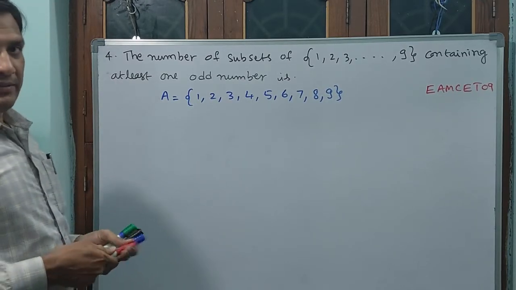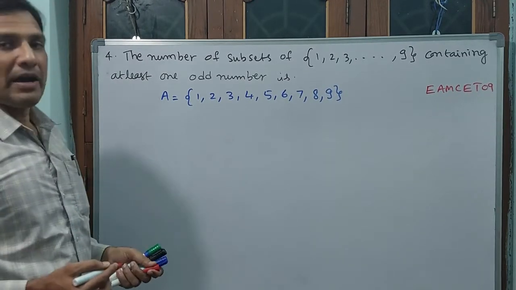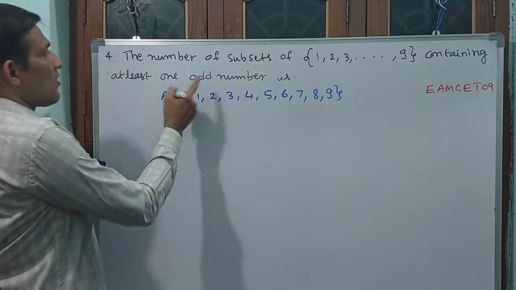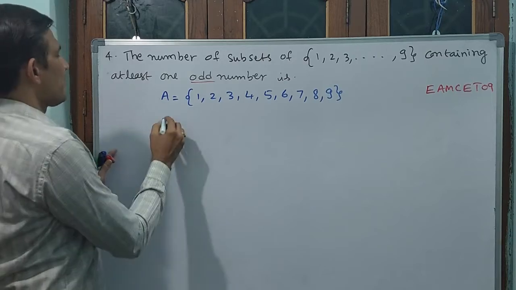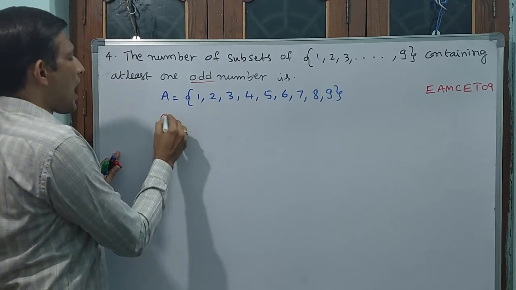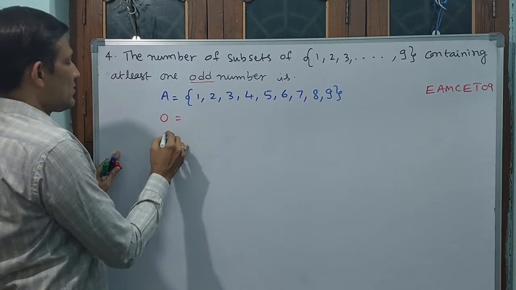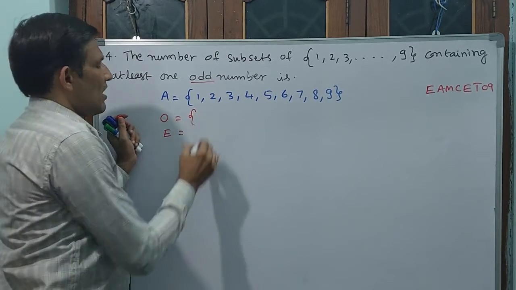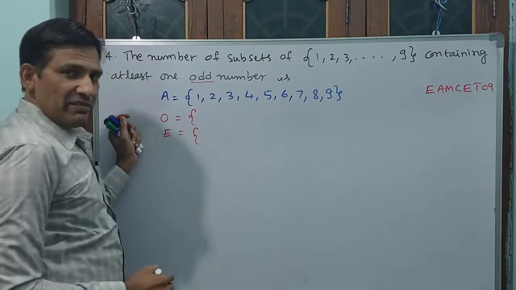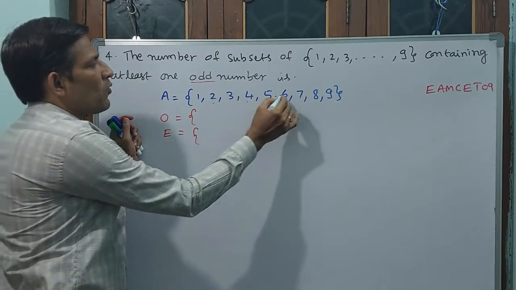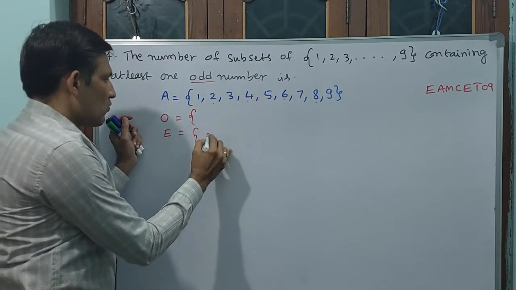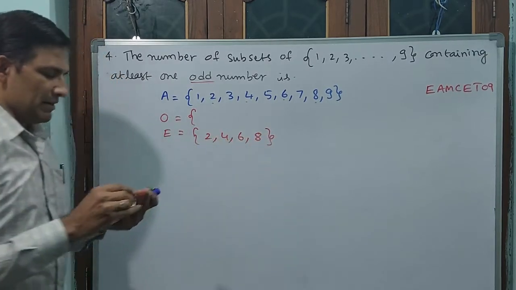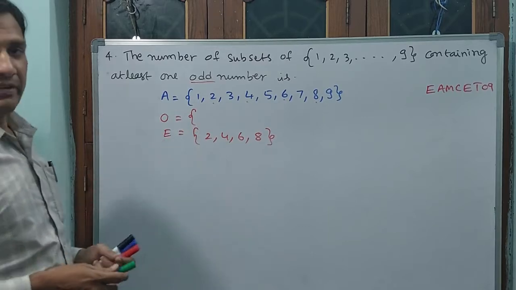See what I am writing. Odd and even I am separating. Why? Because they only asked odd. Odd, that is equal to how many? Even, that is equal to how many? You see, first I will write even. Why? Because even are less. 2, 4, 6, 8 are even. Write down, 2, 4, 6, 8. These are even.